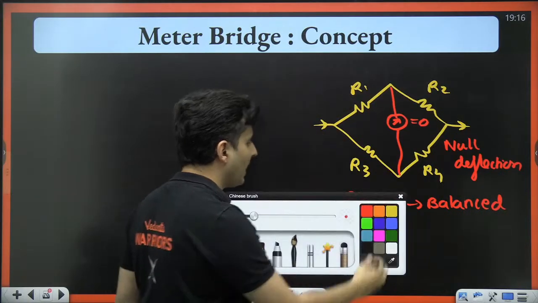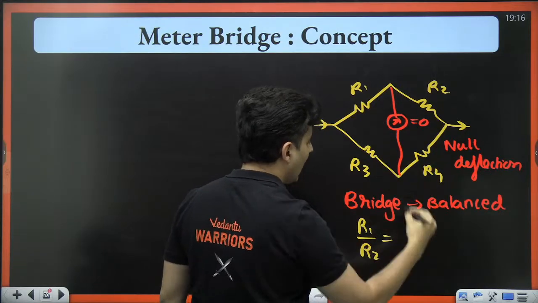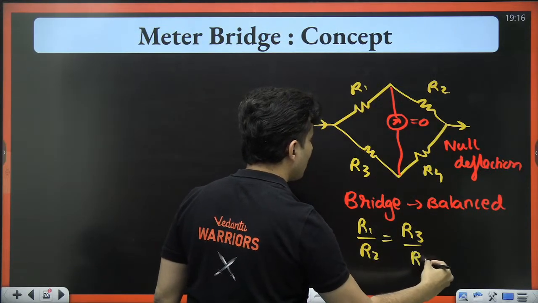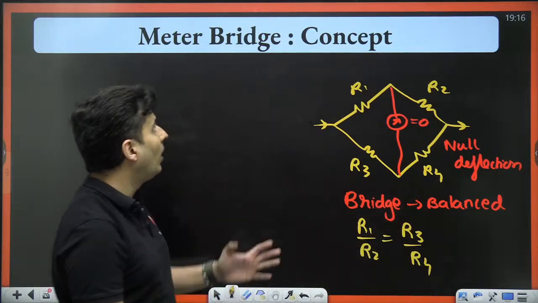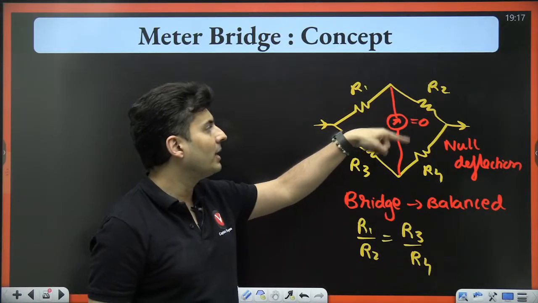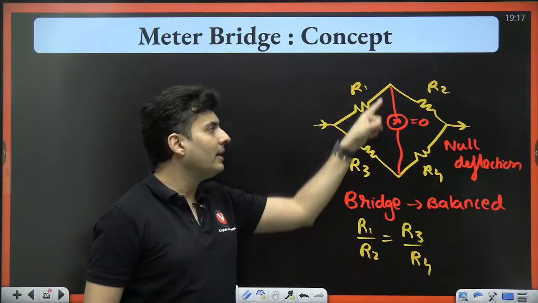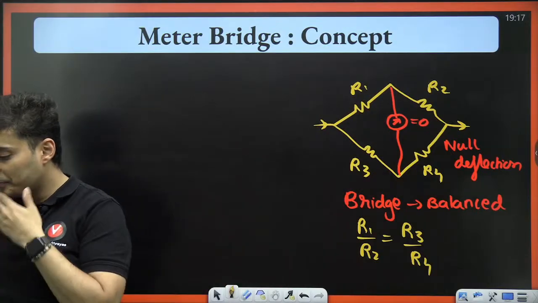And when that bridge is balanced, then R1 by R2 will be R3 by R4. This is the concept of Wheatstone's bridge which is balanced. If it is unbalanced, then it might show some reading. When it is balanced, then it will not show any reading in the voltmeter or the galvanometer.